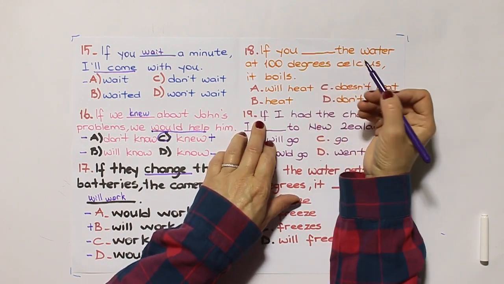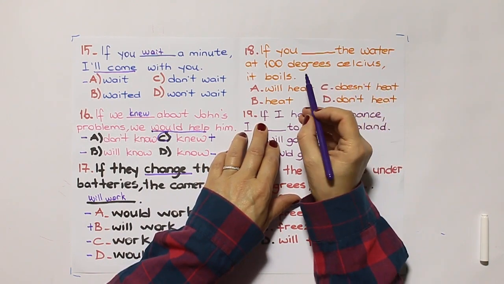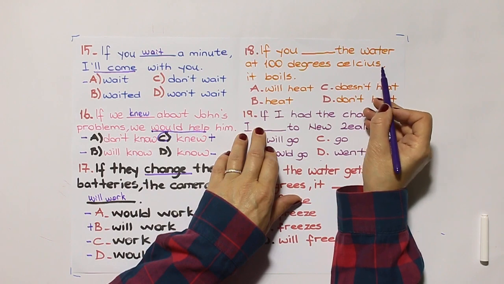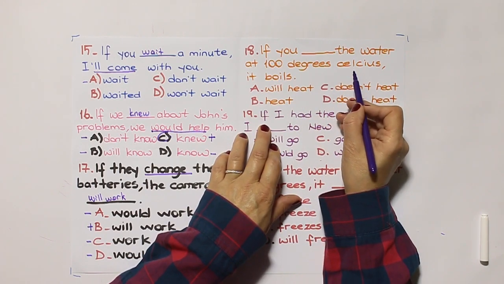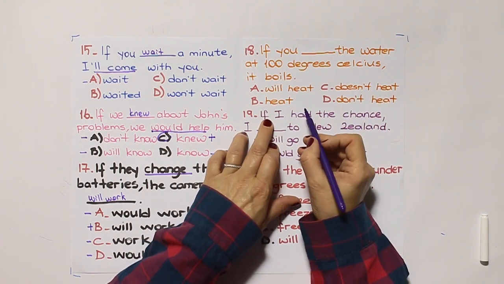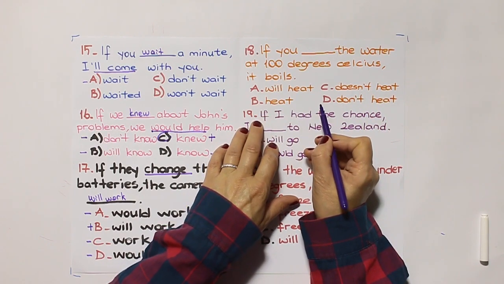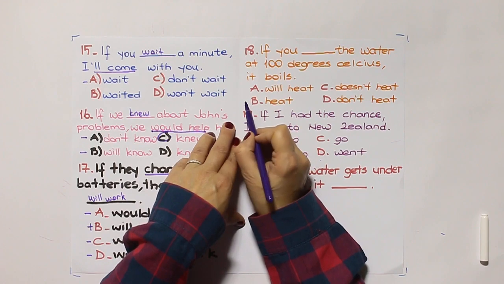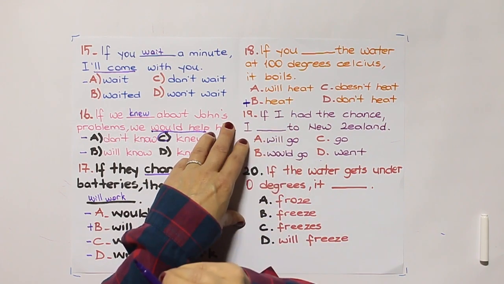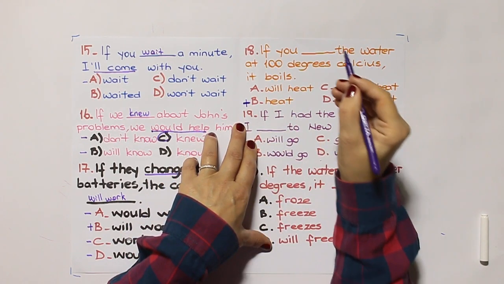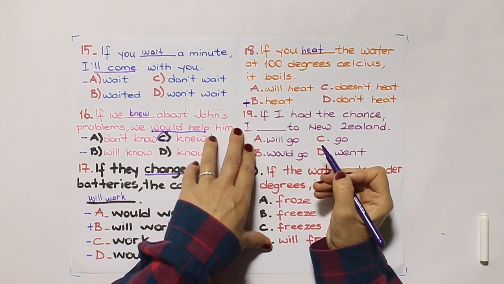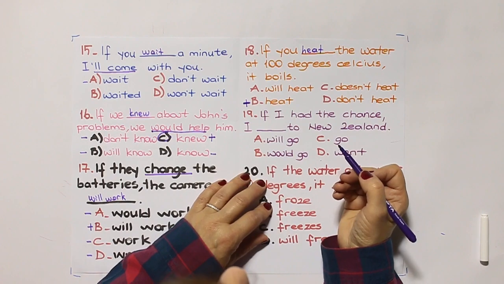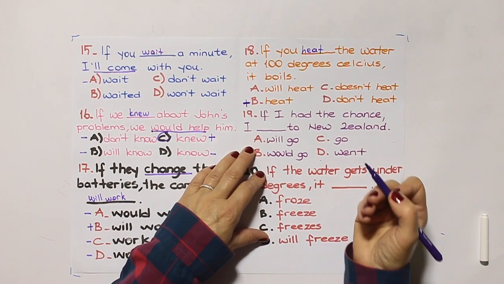18. If you heat the water at 100 degrees Celsius, it boils. As you see, this is a zero type, so we need to write heat. The answer is heat. If you heat the water at 100 degrees Celsius, it boils.